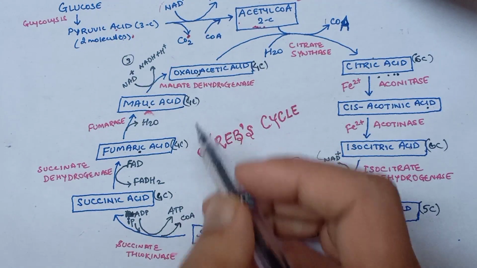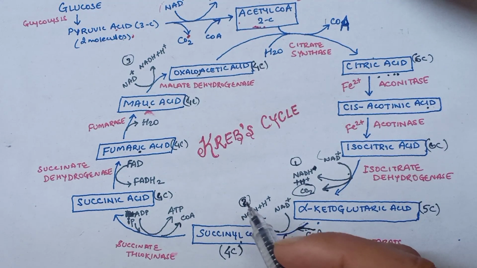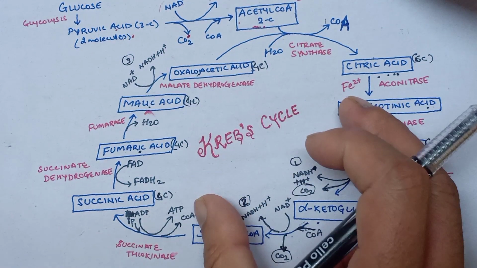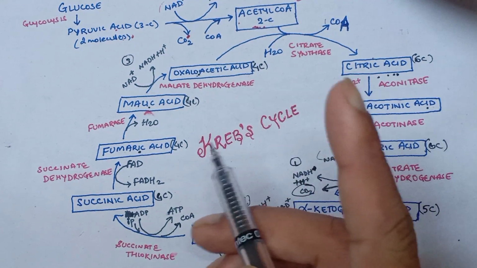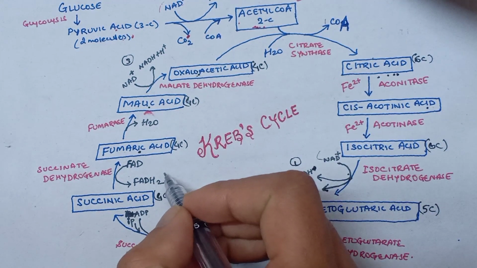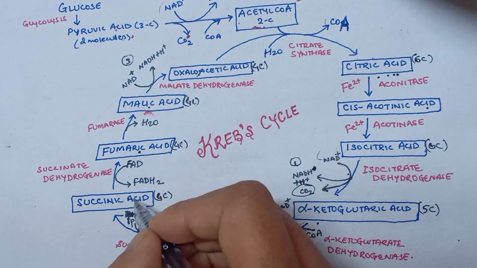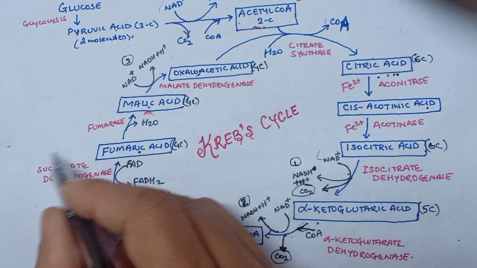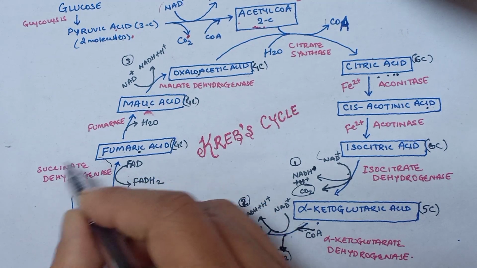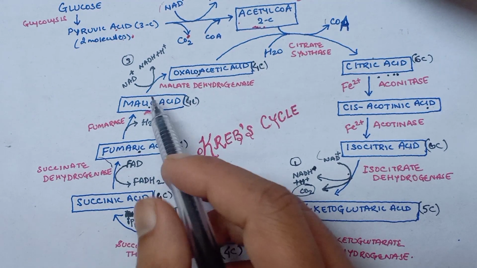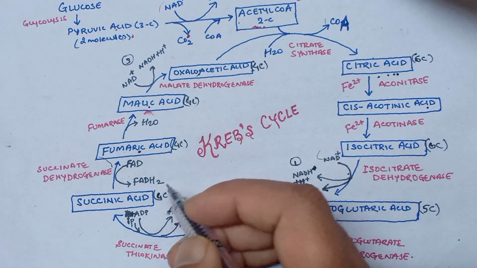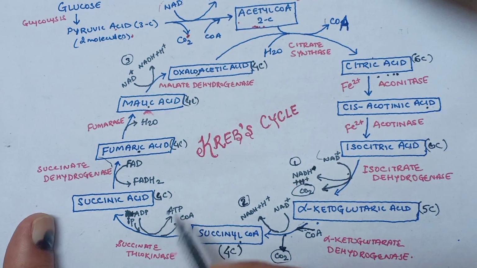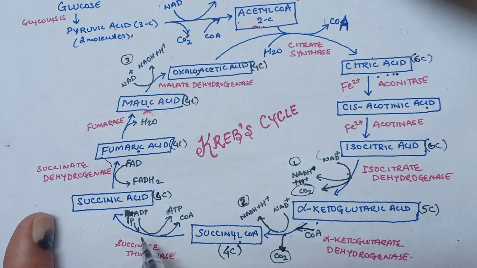So there are a total of 3 NADH plus H plus produced during the reaction, and the number of FADH2 produced is 1. It is produced during the conversion of succinic acid to fumaric acid in the presence of the enzyme succinate dehydrogenase. So all these are dehydrogenation processes or oxidation processes. And one ATP will be directly formed from substrate level phosphorylation.